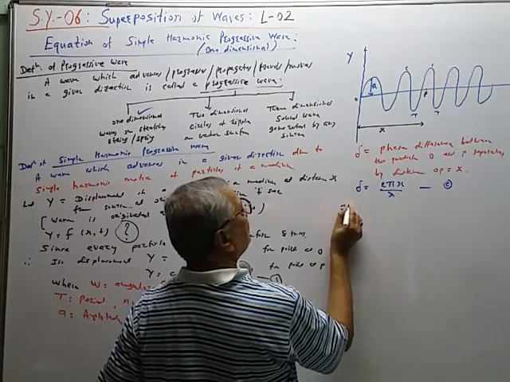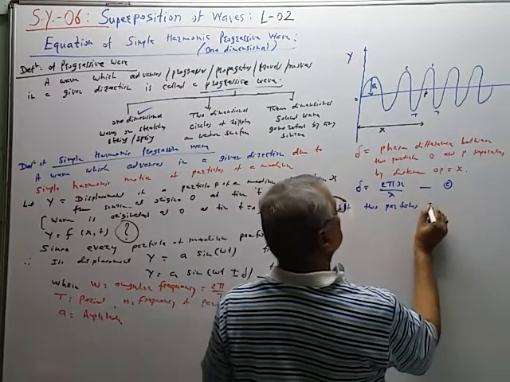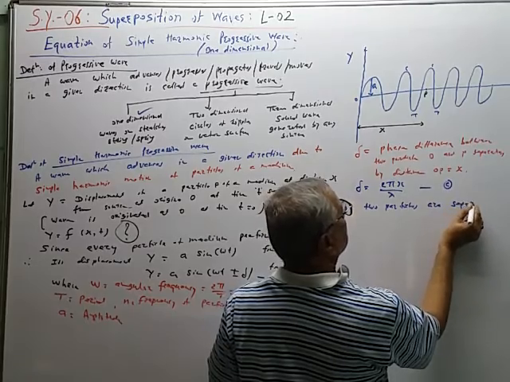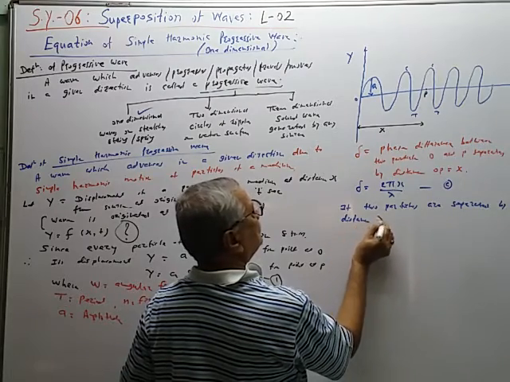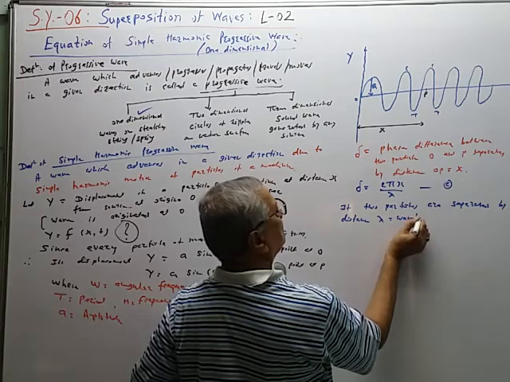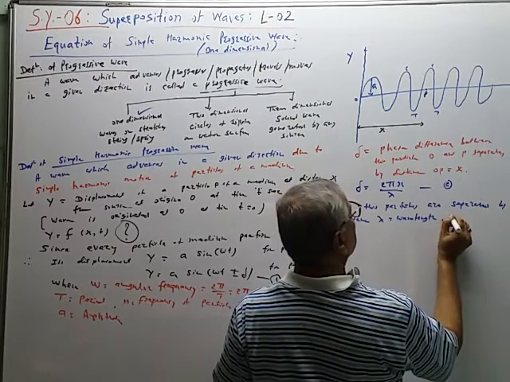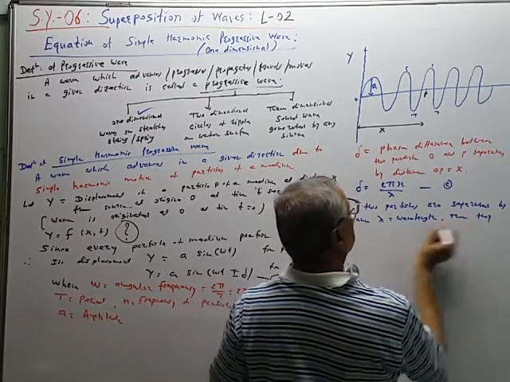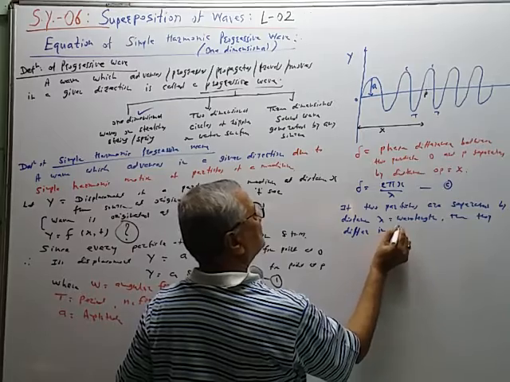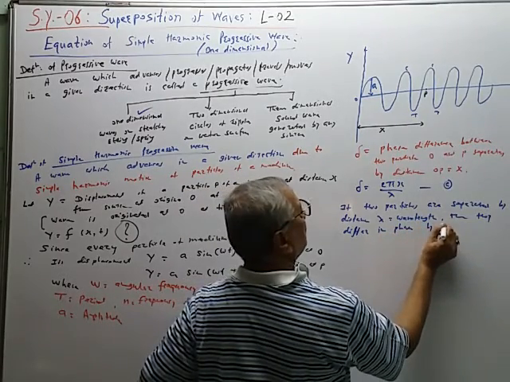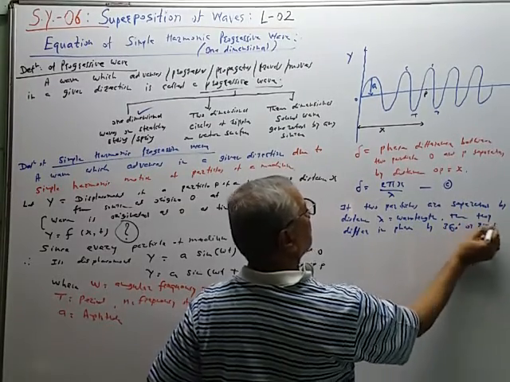Why? If two particles are separated by distance lambda, the wavelength, then they differ in phase by 360 degree or 2 pi radian.